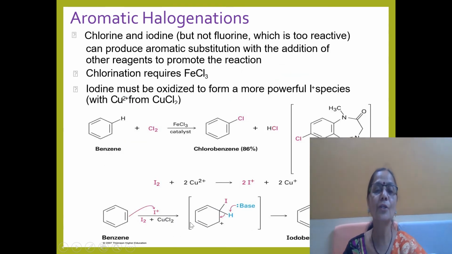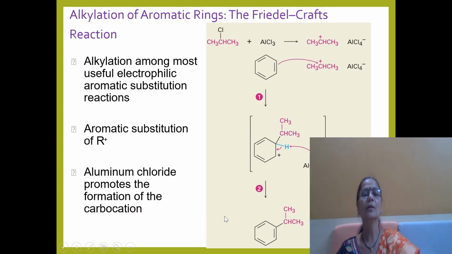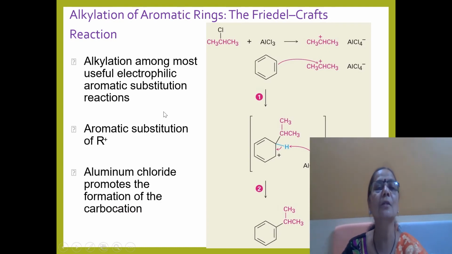Similarly, the halogenation reaction takes place. The halogens chlorine, bromine, iodine can be substituted on the benzene. The Friedel-Crafts alkylation reaction is possible in the case of benzene. In this case, the catalyst used is anhydrous aluminum trichloride, AlCl3.